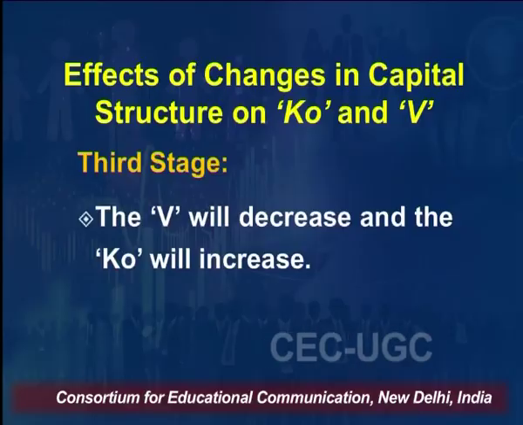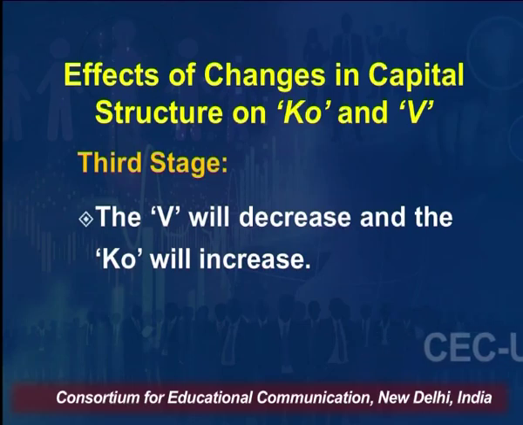And then we have the third stage, when the value of firm starts decreasing, even though you are increasing the proportion of debt in your capital structure. So in this stage, V will decrease and Ko will increase. These are the three stages of the traditional approach. We will use the same equations to testify this theory as well with the help of one practical example.